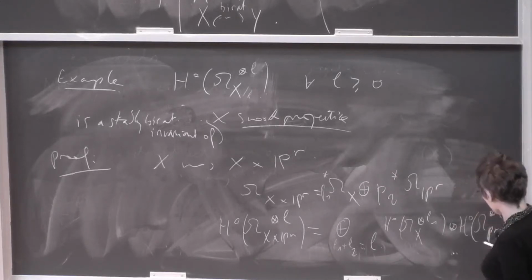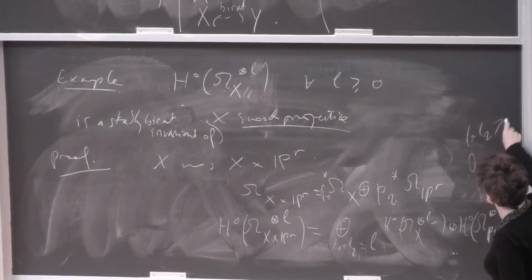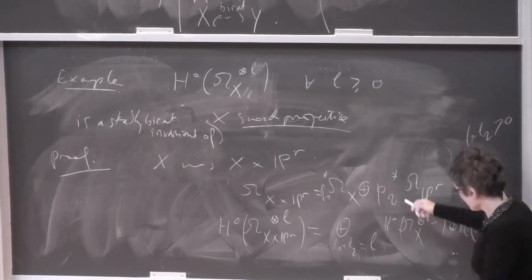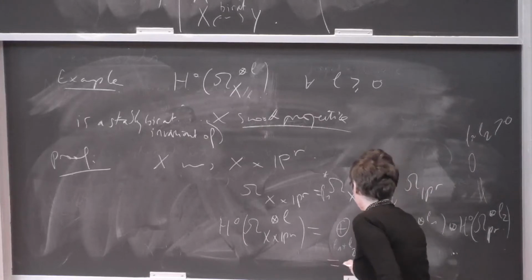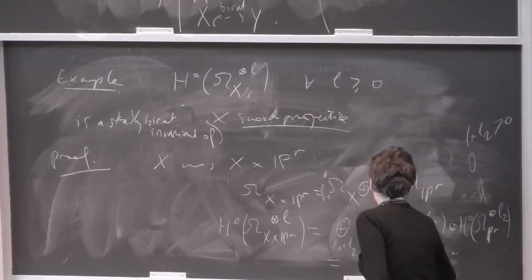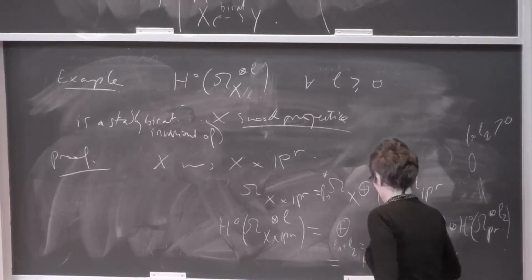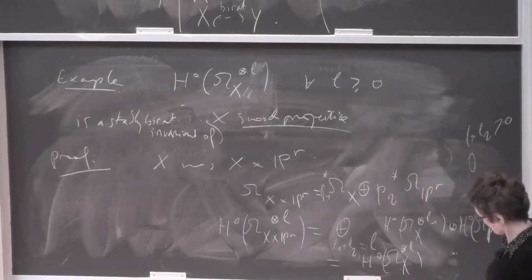But they are all zero for L2 positive, and finally in this sum you get only this one, which is the remaining.